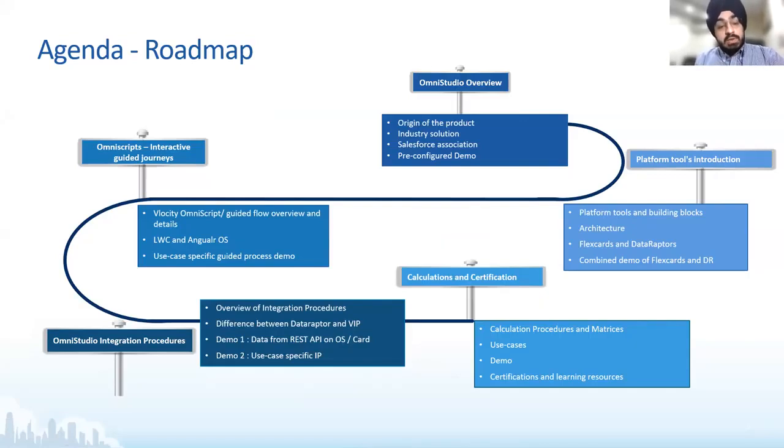Our third session today is going to be entirely based upon OmniScripts. I know a lot of you must have already heard this name, because it's one of the core tools offered within the Omni Studio package. We are going to cover this in depth and then take you through a couple of use cases in the demo also.